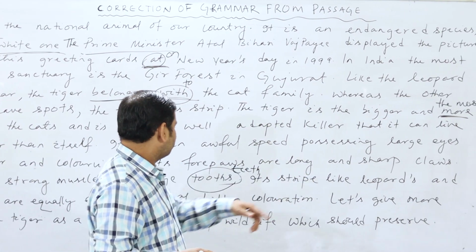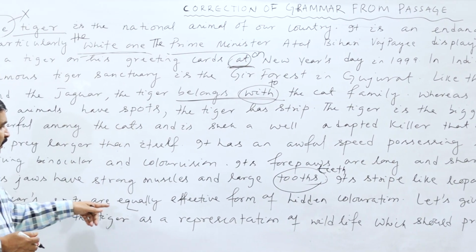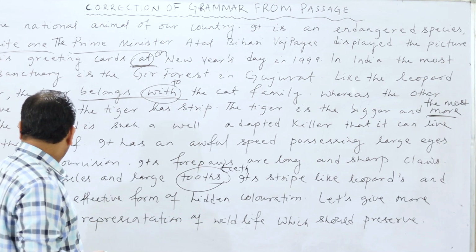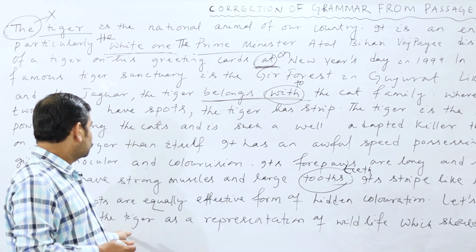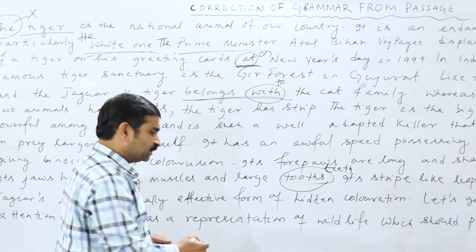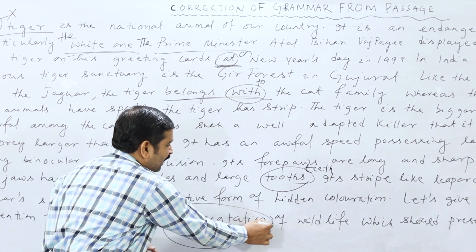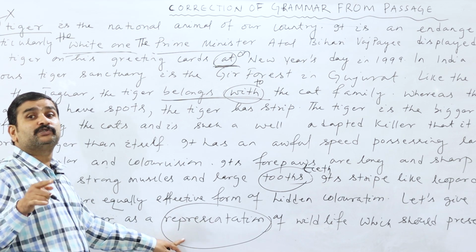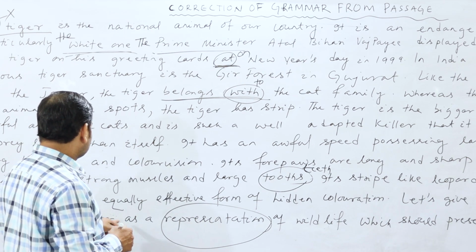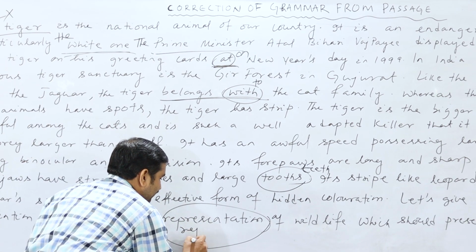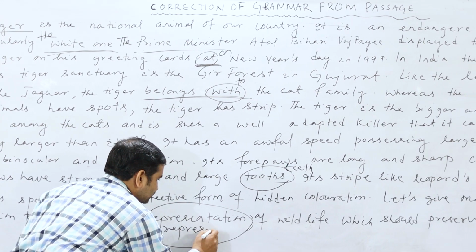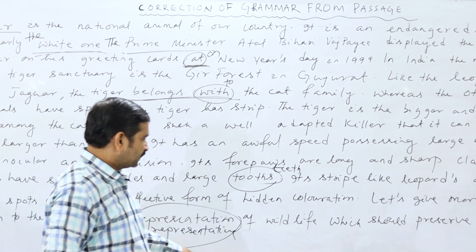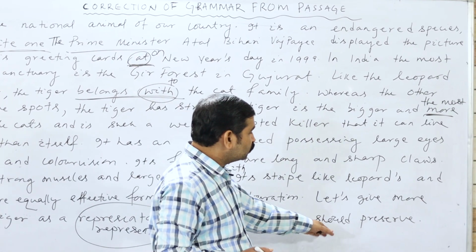Its stripe like leopards and jaguar spots are equally effective form of hidden coloration. Let's give more attention to the tiger as a representation. Look at the mistake here. Here a noun is not to be used. So here it needs to be an adjective. So, attention to the tiger as a representative. Representative is the adjective form. Representative of wildlife which should preserve.